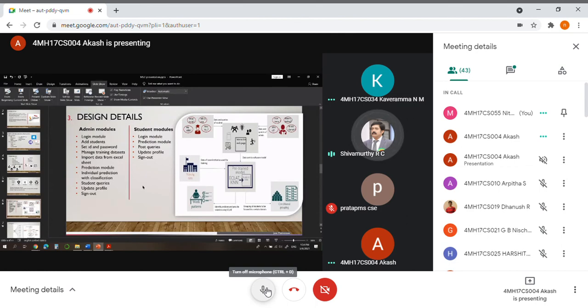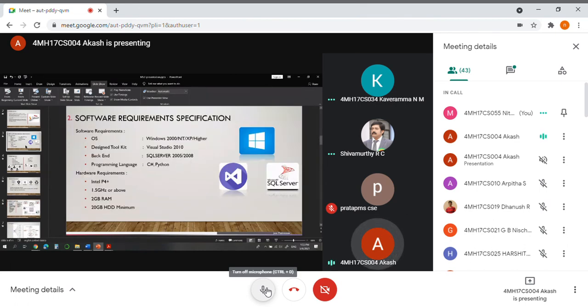What are the required hardware and software when you are going for a web application? Yes, sir. For the backend we are using SQL Server, and for the front end we use Visual Studio 2010. For the latest version of SQL Server we have to pay, but the older versions are free. Okay.